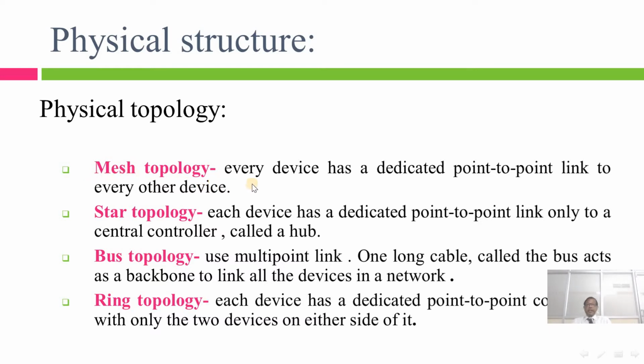In mesh topology, every device has a dedicated point-to-point link to every other device. That means suppose 5 points are going to be connected, and each point establishes connections to the other points. That comes under the mesh topology. For that reason it is called a mesh topology, because one point is connected to all other points.